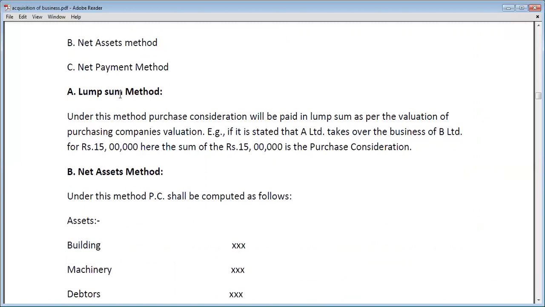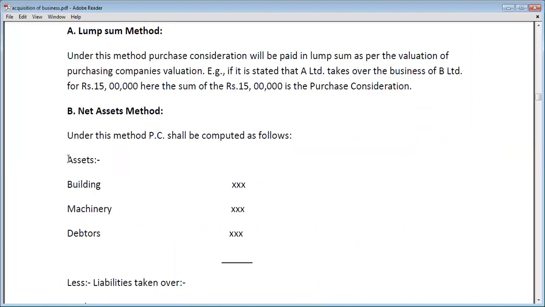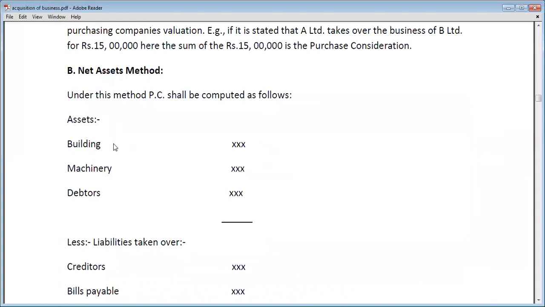So under the net asset method, how will the purchase consideration be calculated? Under this method, purchase consideration shall be computed as follows. We will take all the assets of the vendor company which are taken over by the purchasing company, like building, machinery, debtors, receivables, inventories, or any other assets. The assets which are taken over by the purchasing company will be written here.